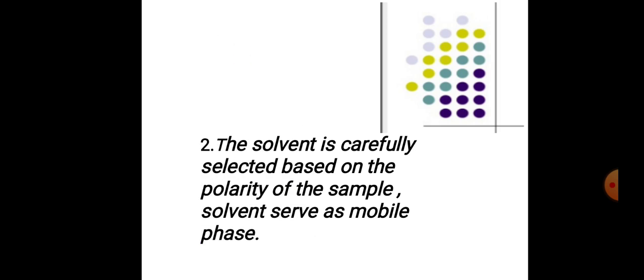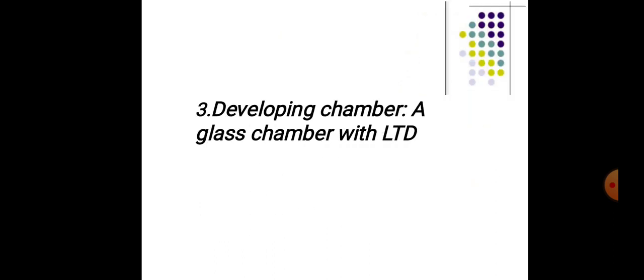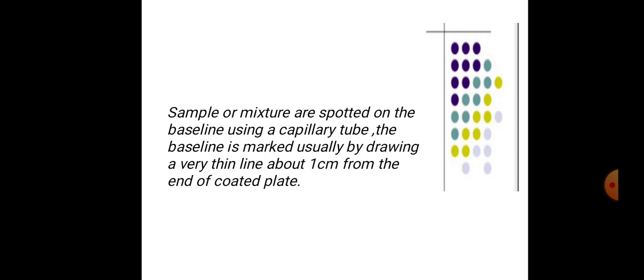Second, the solvent is carefully selected based on the polarity of the sample. The solvent serves as the mobile phase. Developing chamber: a glass chamber with a lid. Sample or mixture is spotted on the baseline using a capillary tube. The baseline is marked usually by drawing a very thin line about 1 cm from the end of the coated plate.